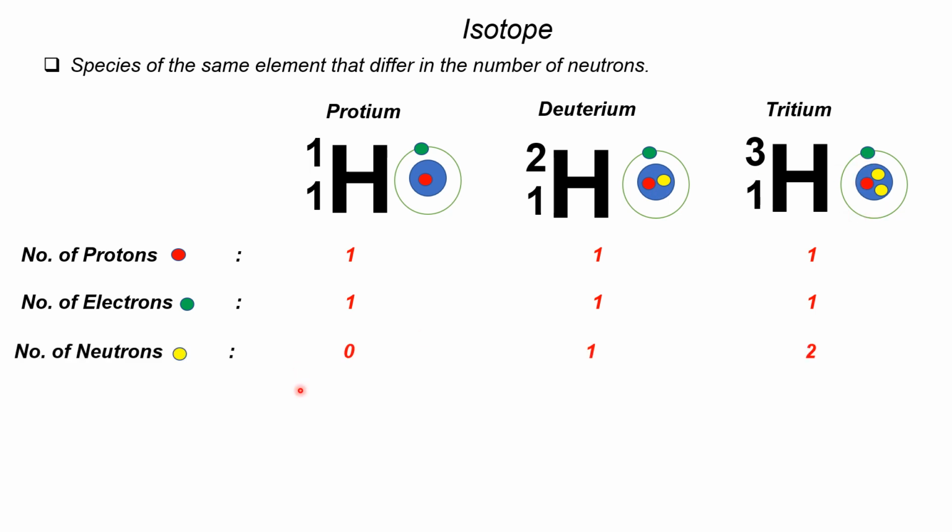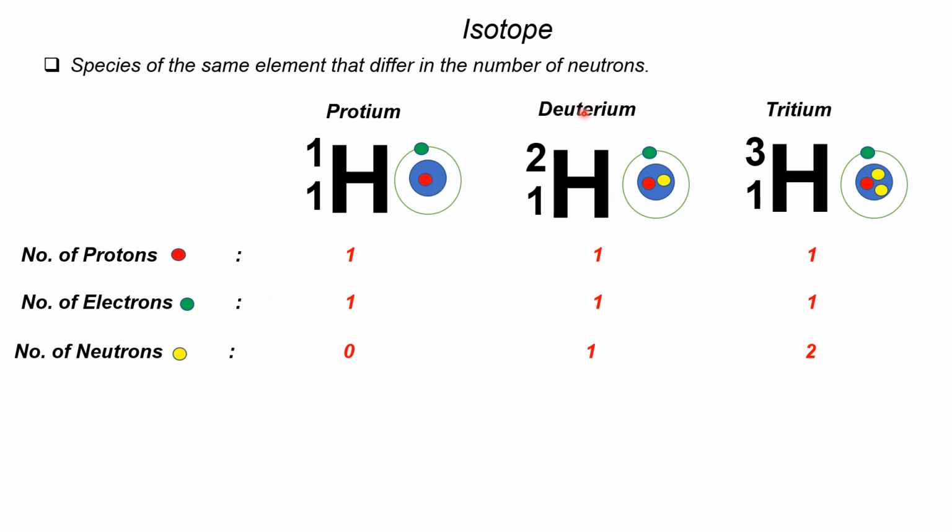But the number of neutrons actually does not interact with the electron, it only interacts with the protons in the nucleus, and the force responsible for it is the strong nuclear force. Okay, and the number of neutrons for protium is 0, because if you deduct the number of protons from the nucleon number, which is 1 minus 1, it becomes 0. So that's the number of neutrons. Protium has no neutrons here, so there is no yellow circle.